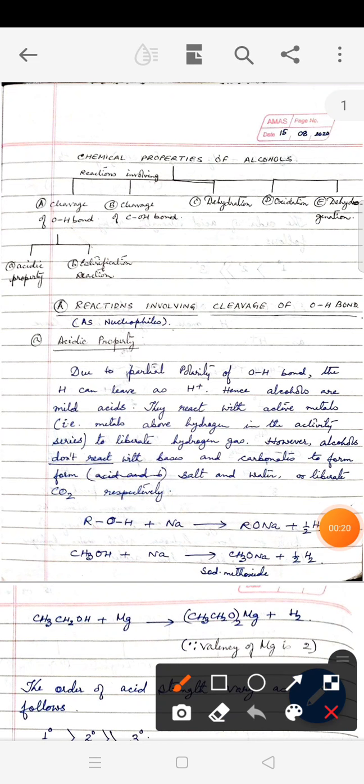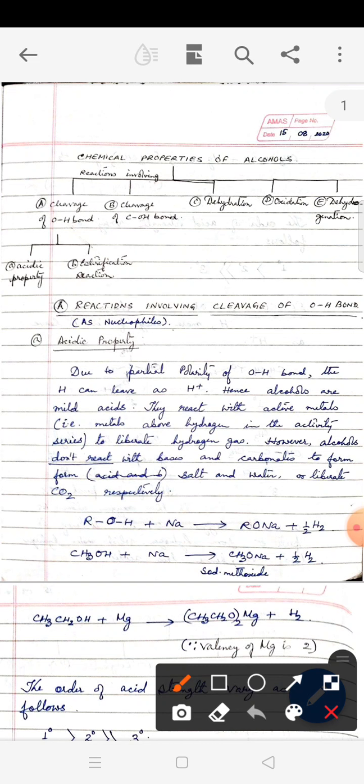Second category is reactions involving cleavage of C-OH bond. Third category is dehydration, that means removal of water. Fourth category is oxidation. And lastly, we have dehydrogenation.